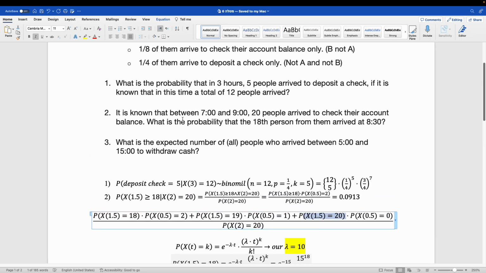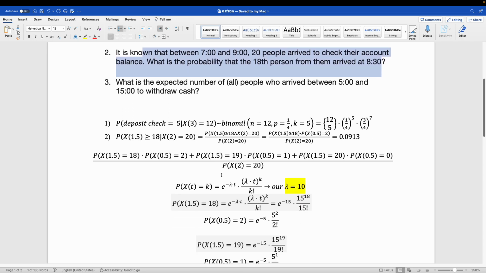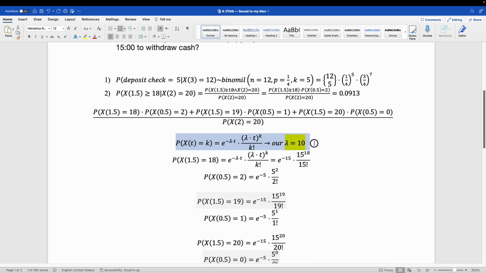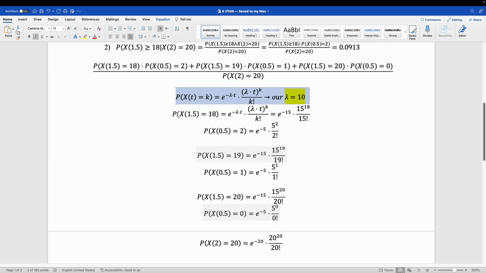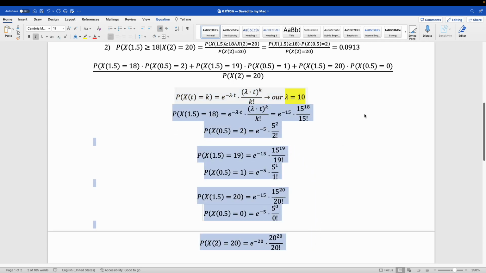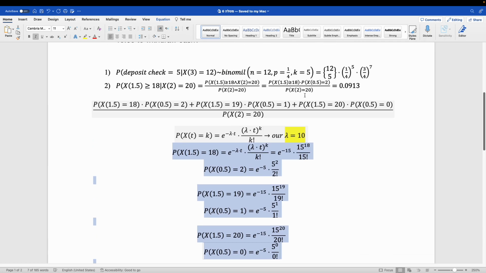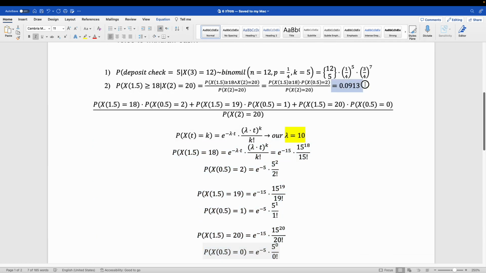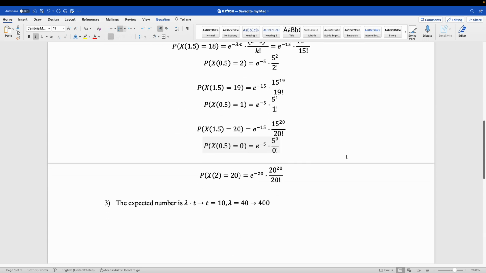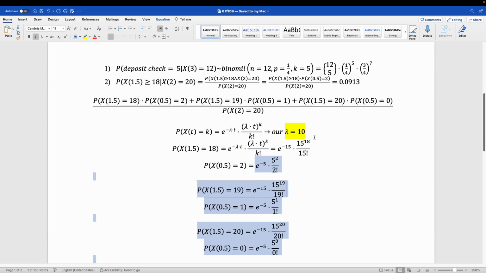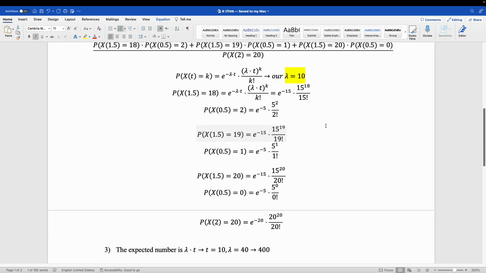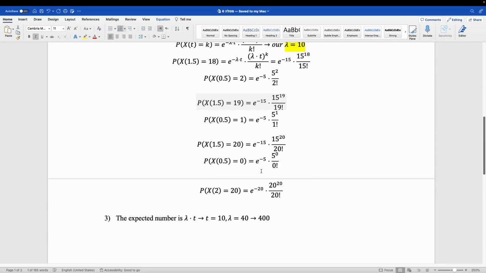So these are all 3 scenarios that can happen in the second question. And now you just need to plug it into this formula. Remember that lambda is 10 this time. I put the numbers in, and I really hope I put all the numbers correctly, but approximately this is the answer. If someone puts all the numbers in, please let me know if I was right in my calculation, because I feel a little bit dubious about that.